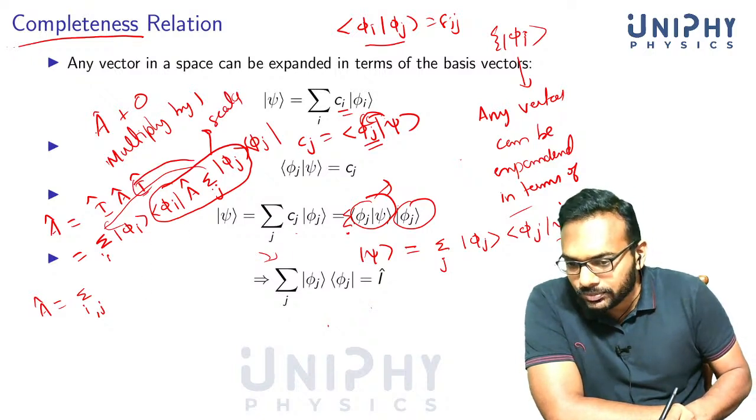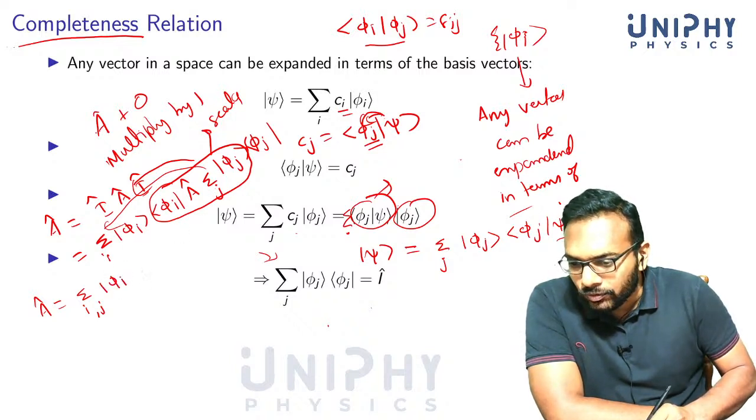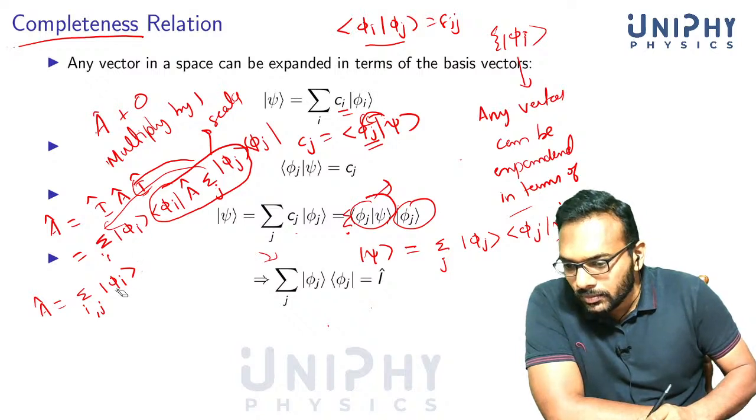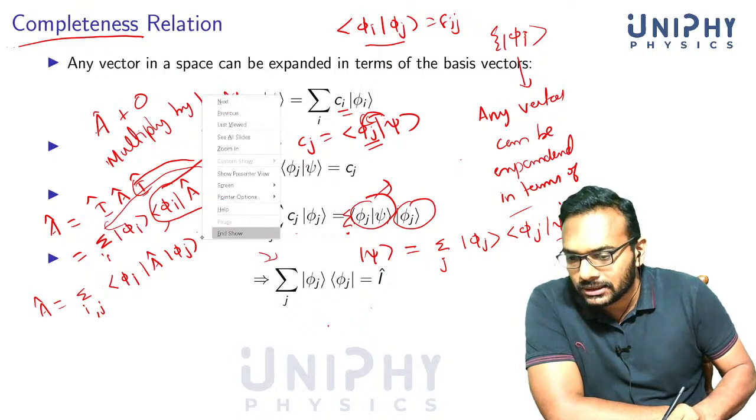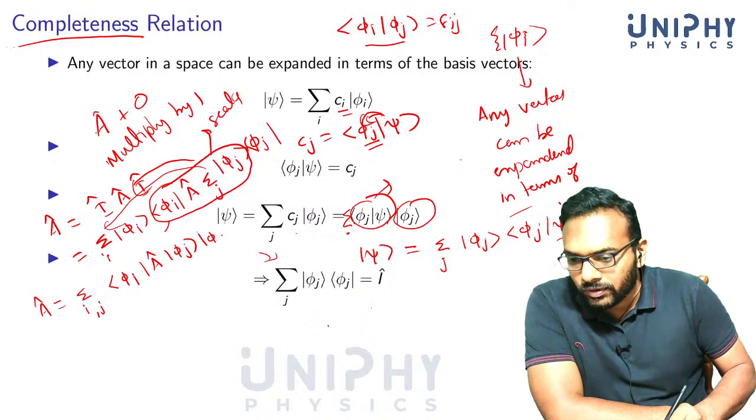So first I'll pull this summation outside, and then I'll write phi_i A phi_j, and whatever is left, phi_i phi_j.